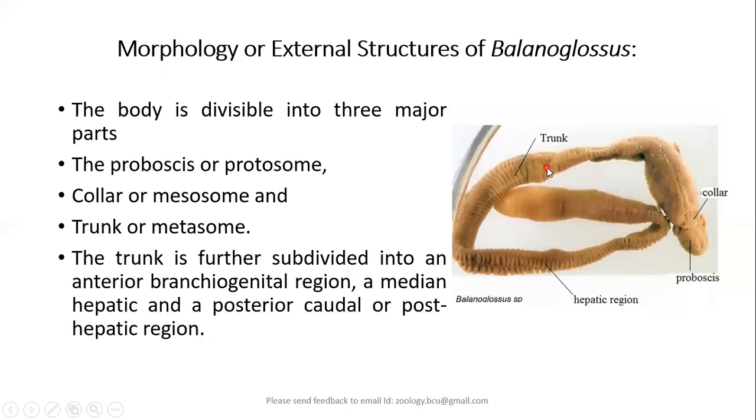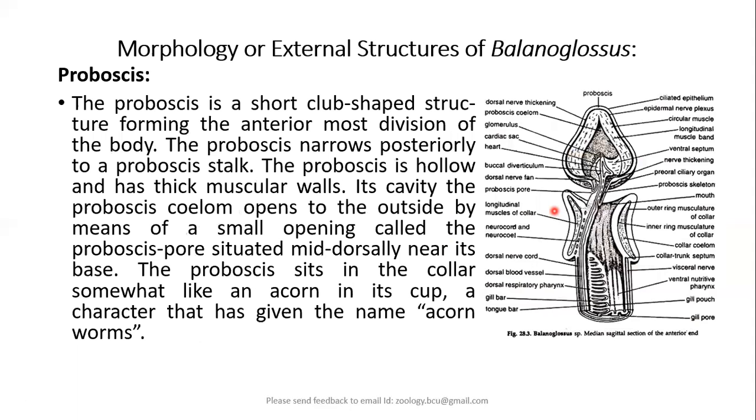The trunk is further divided into an anterior branchiogenital region, median hepatic region, and posterior posthepatic region or the abdomen. Let us study in detail one by one all these parts of the body.